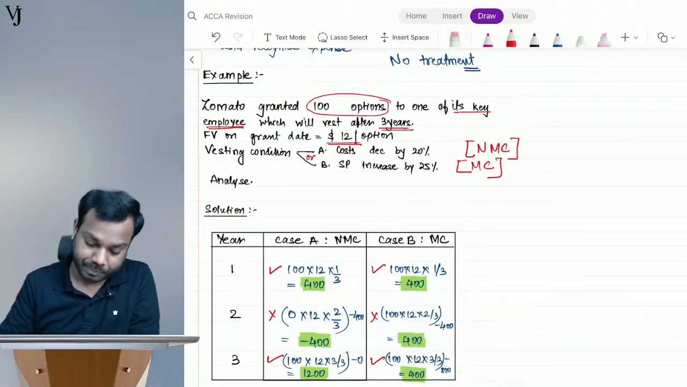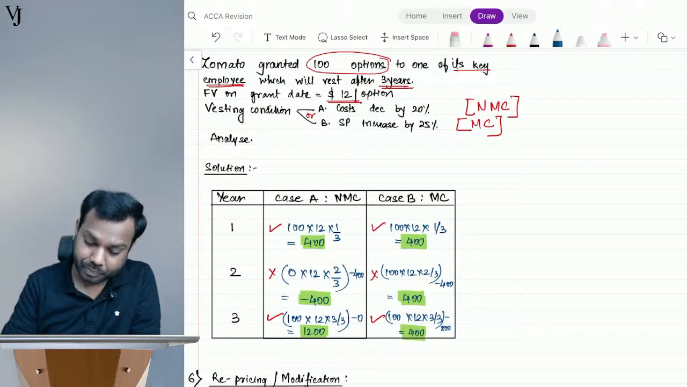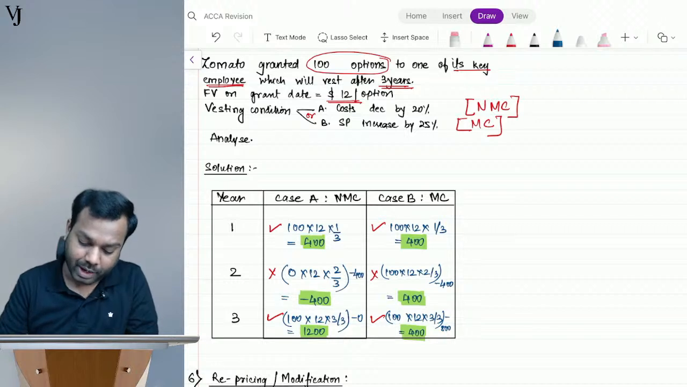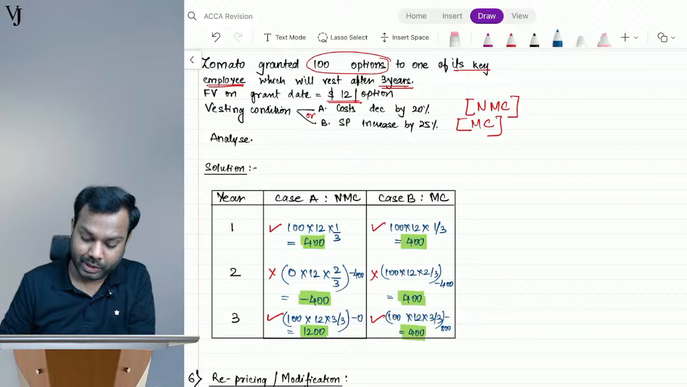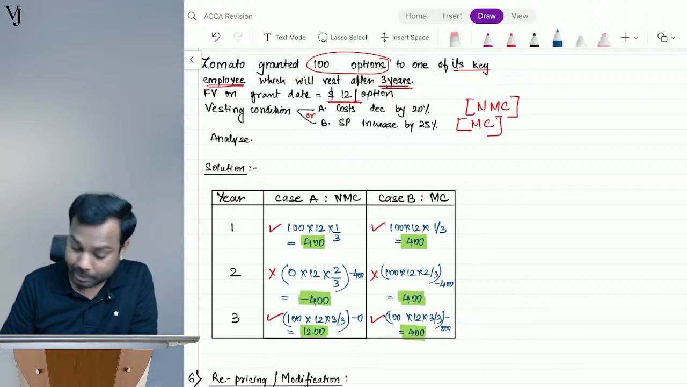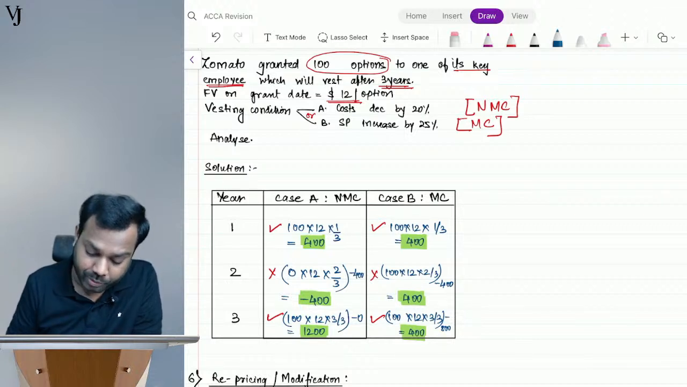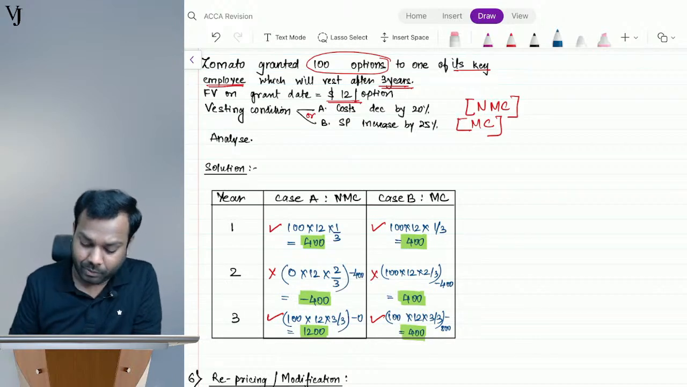The difference. If it's a non-market condition, forget case B for now. Understand this one. For case A, that is non-market condition, 100 multiplied by 12. See, 100 is the number of options, 12 is the fair value, right? And 3 years, so 1 by 3, 400.